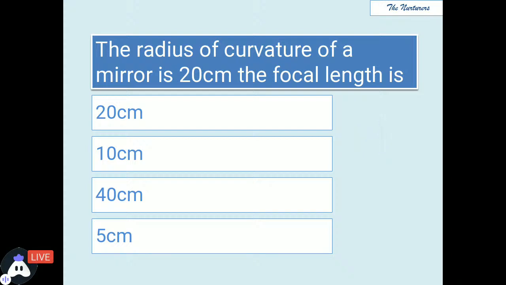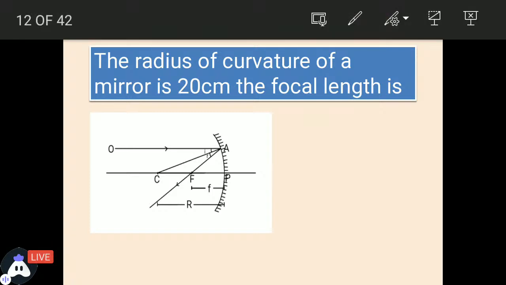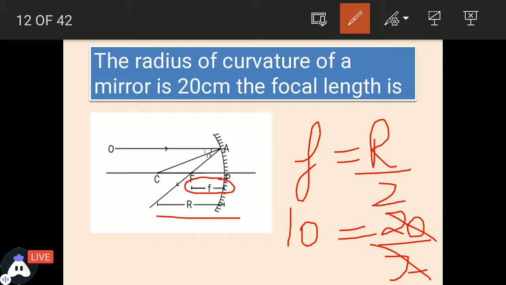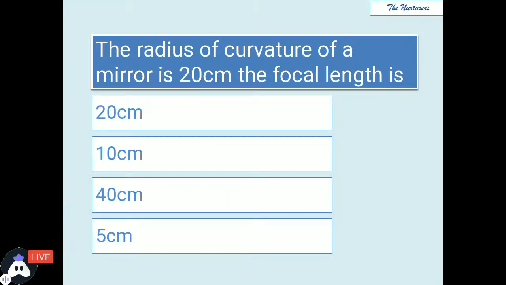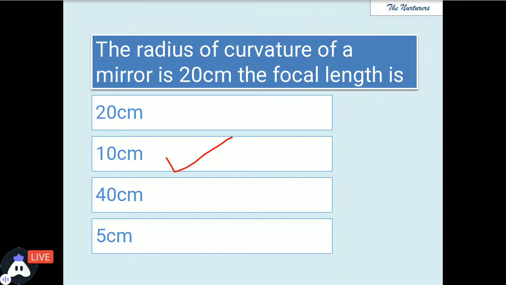Very good. So if we talk about the relation between the radius of curvature and focal length, you can see the focal length is just half of the radius of curvature. So F is equal to R by 2. Since the radius was 20, if we divide 20 by 2, we will get 10 centimeter. So which is the correct answer? That is 10 centimeter. Perfect.